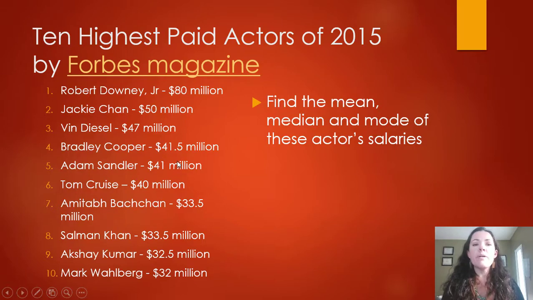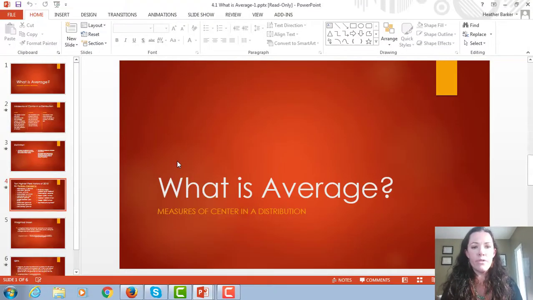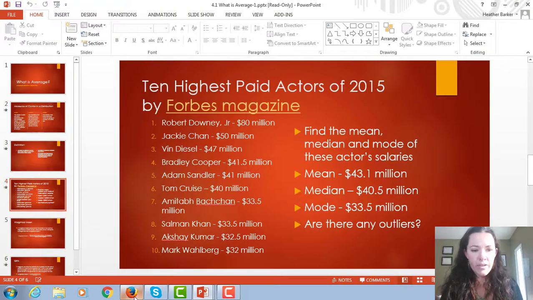actors. I'm going to hop off of this for a minute and then go to StatCrunch just to show you how to do it there. It's only 10 values here, and they are in increasing order, so it's easy enough to find the median, but let's look at this in terms of how we would do it in StatCrunch.